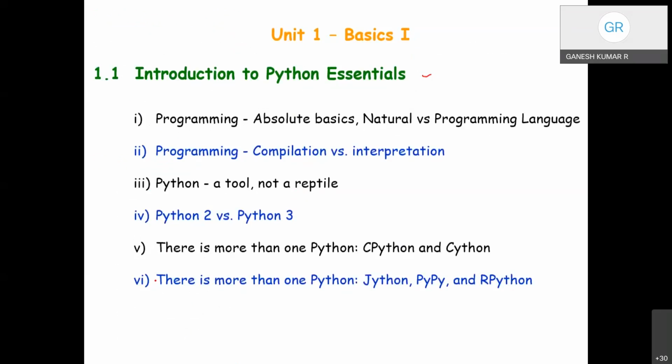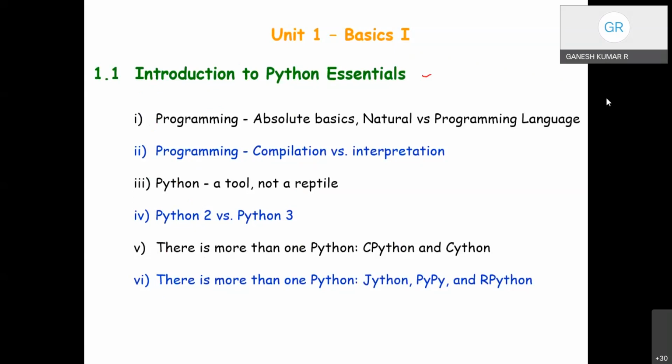Kindly note the bifurcations of our curriculum: the 5 units, every unit will have a number of chapters and every chapter will be discussed with a number of topics. So as far as chapter 1 is concerned, we'll be deliberating on 6 topics.